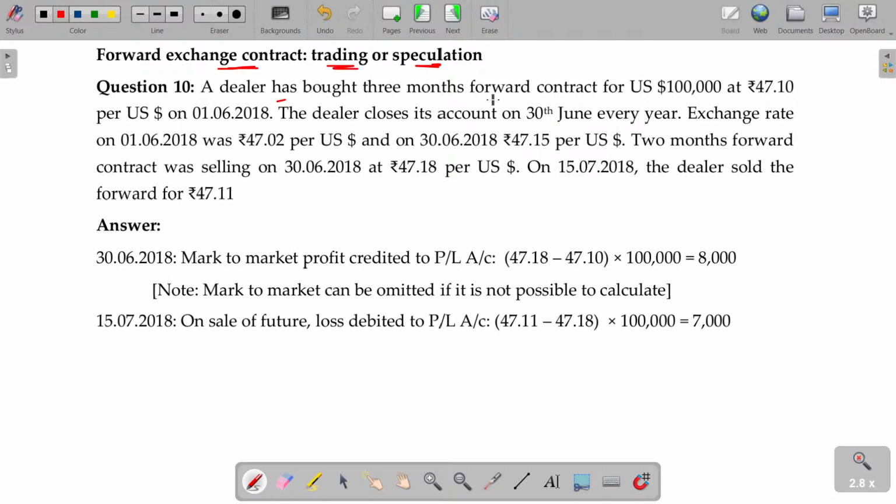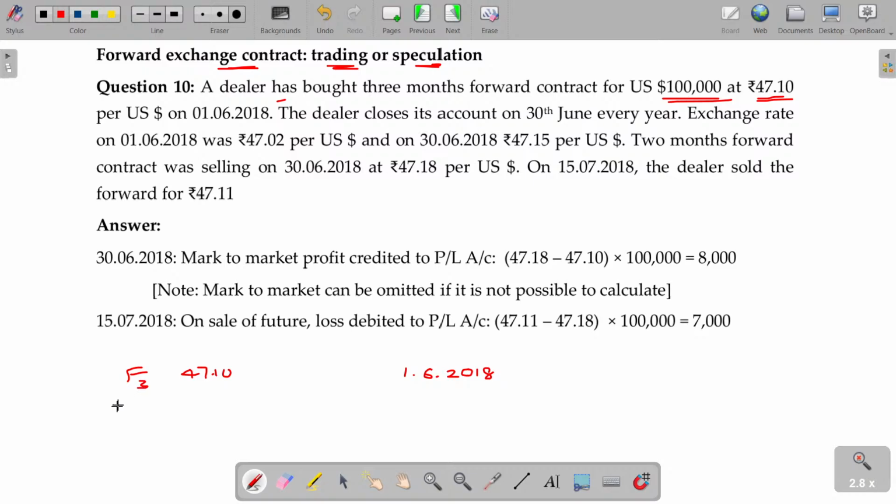A dealer has bought 3 months forward US dollar 1 lakh at 47.10 per dollar. So forward, when purchased it, 1/6/2018, for 47.10.